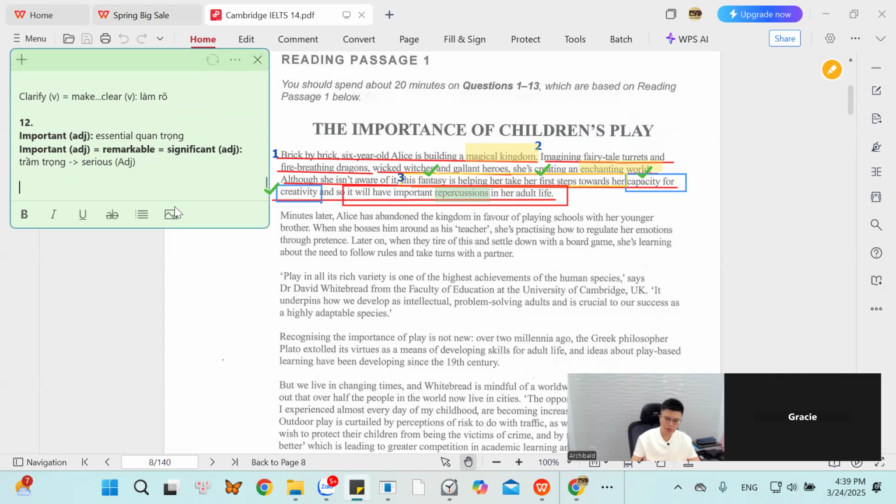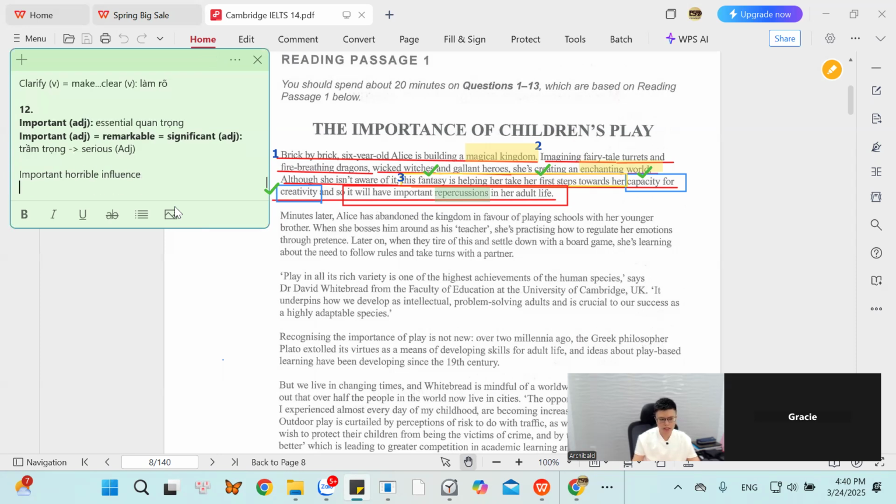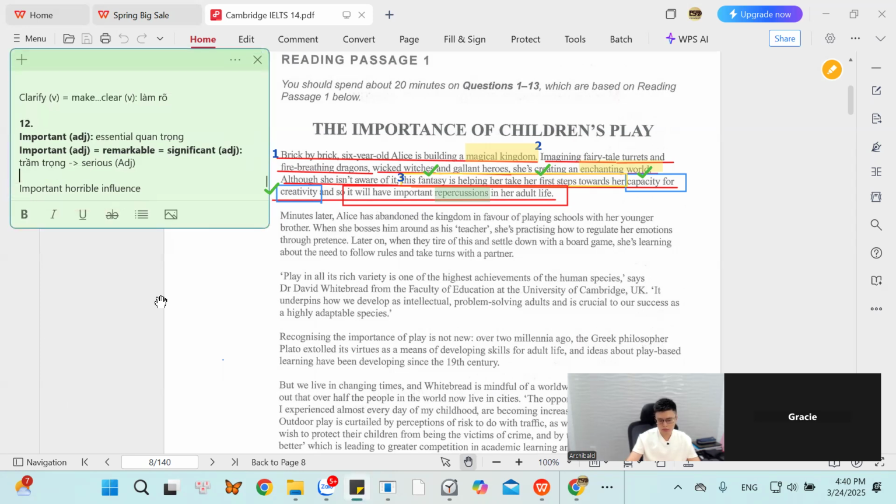So can you use important for bad effects, terrible impact, or horrible influence? Can you use the word important, horrible influence, Tracy? Can you say something like this? Important, horrible influence. Can you say something like this? Yes or no, Tracy? Yes. No.